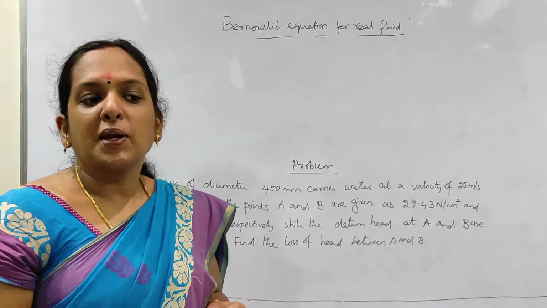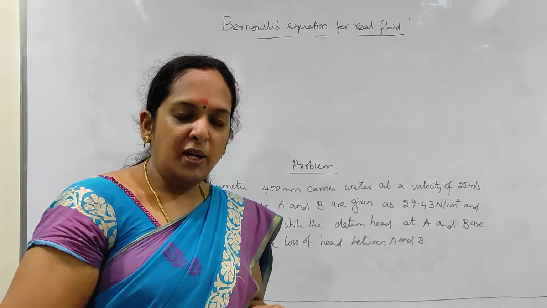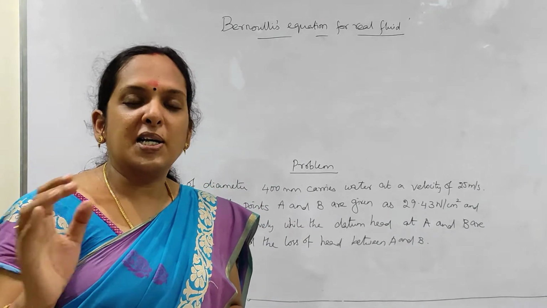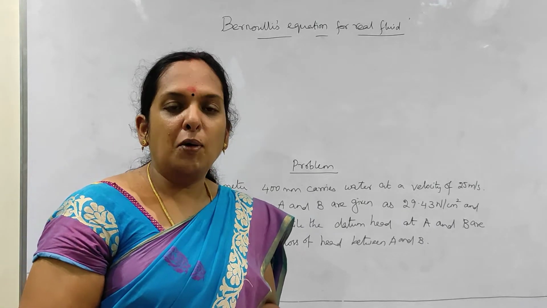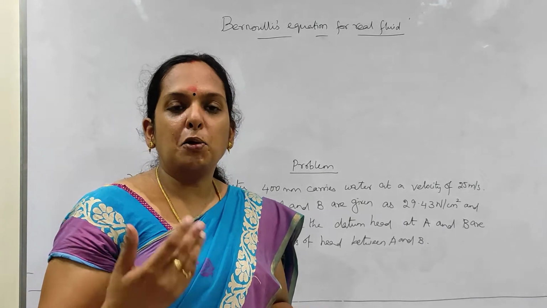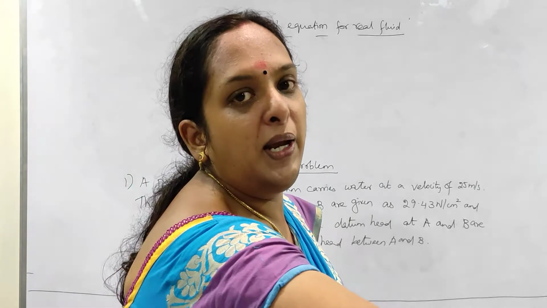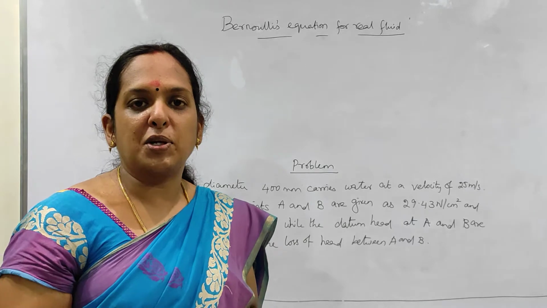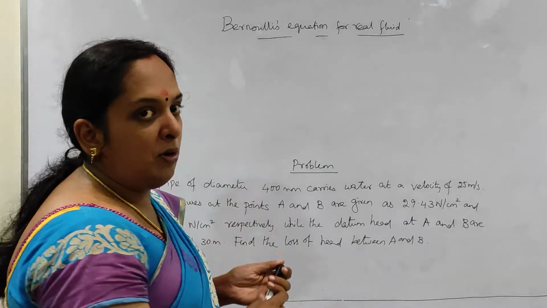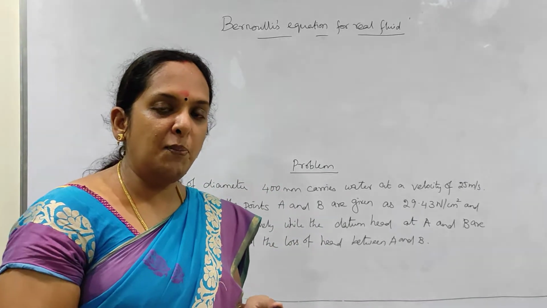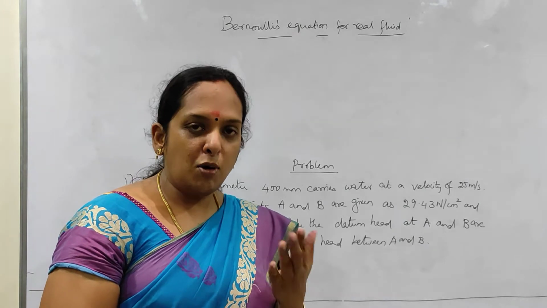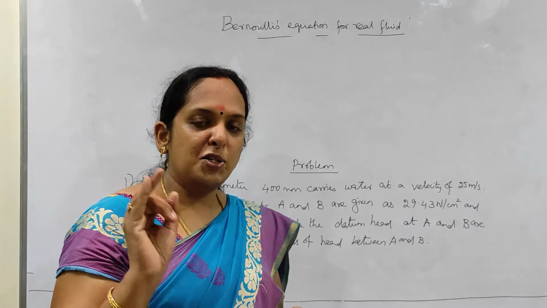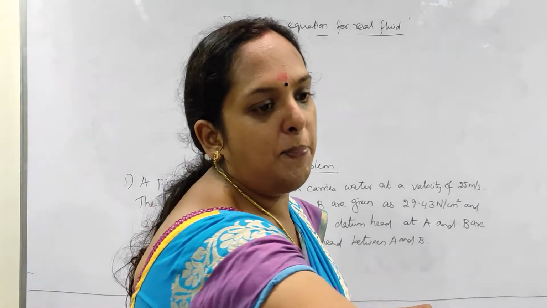As we know, Bernoulli's equation says that if the flow is ideal, incompressible as well as steady, then the total energy of the fluid will be constant. That is what is given by Bernoulli's equation. So what is Bernoulli's equation? The total energy at any point of a section will be constant, and the flow is considered to be ideal, steady as well as incompressible.